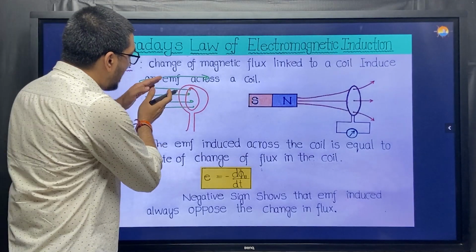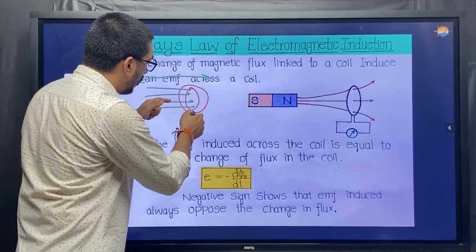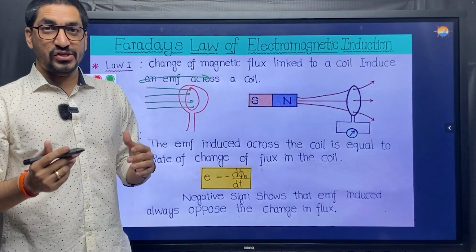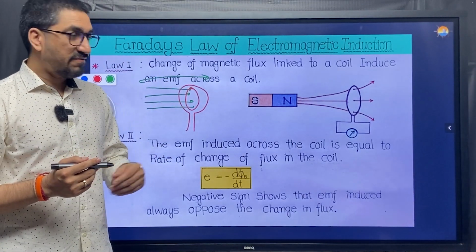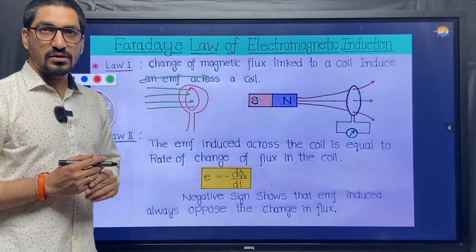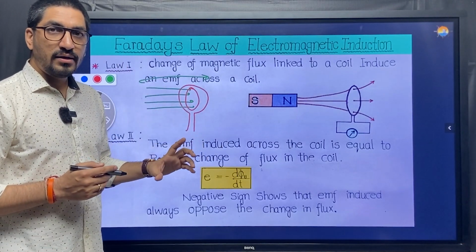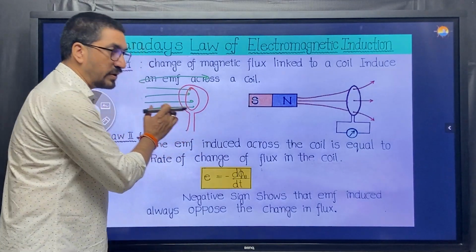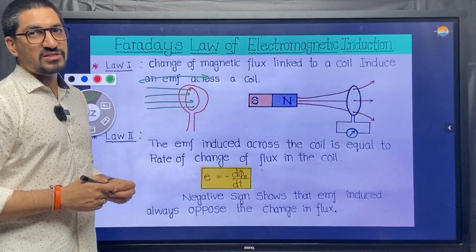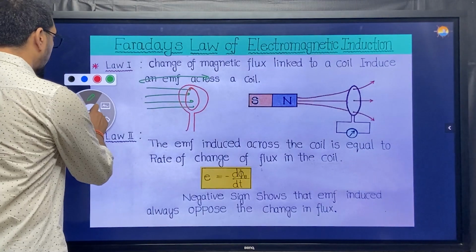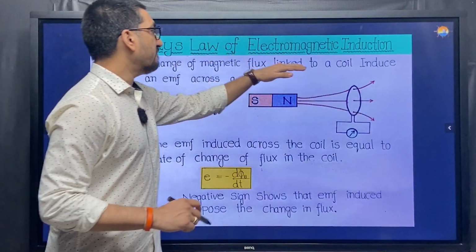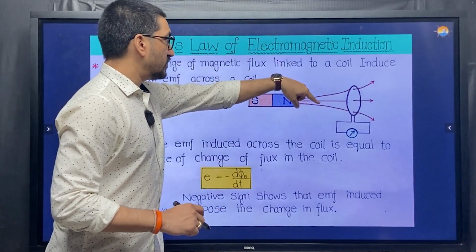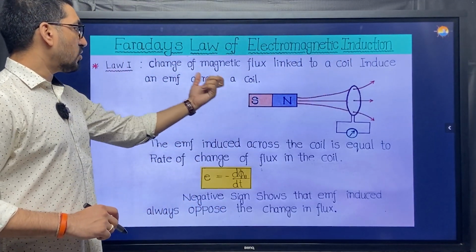So if the flux linked to the coil changes, then there will be an EMF generated at the terminal. This is what the first law says: change of magnetic flux linked to a coil induces an EMF across the coil.